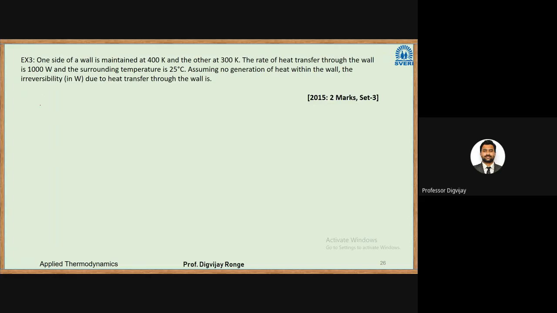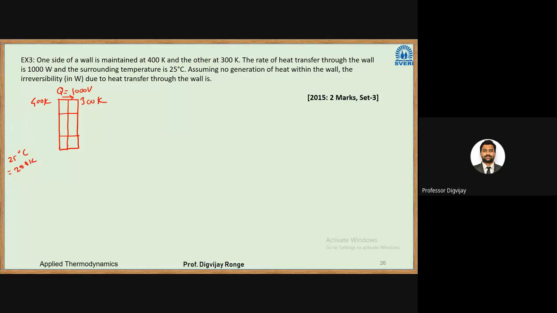Okay, so there is a wall. I think you are very aware of these problems. It is from HMT, heat transfer by conduction. One side of the wall is at 400 Kelvin, the other is at 300 Kelvin. Heat transfer takes place, which is 1000 watt, in this direction, obviously from higher temperature to lower temperature. And somewhere outside, the temperature of the surrounding is 25 degrees Celsius, or 298 Kelvin.